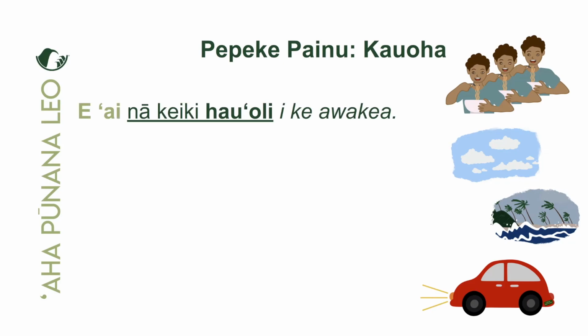All right, the first one is e ai. The verb is ai. Yeah, ai means to eat. Polole. So e ai, eat. Who do we want to eat? Na keiki. Not just keiki, but na keiki. Yeah, more than one keiki. Yeah, the keiki. What kind of keiki are they? Keiki hau'oli. Hau'oli means happy, so they must be happy keiki. Yeah, which is always maika'i.